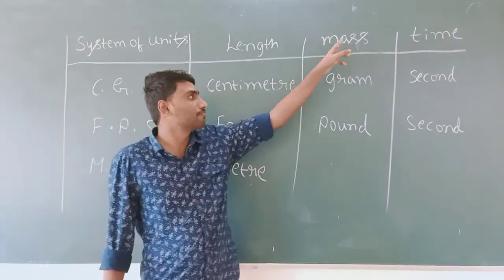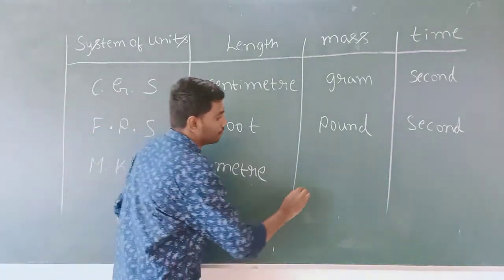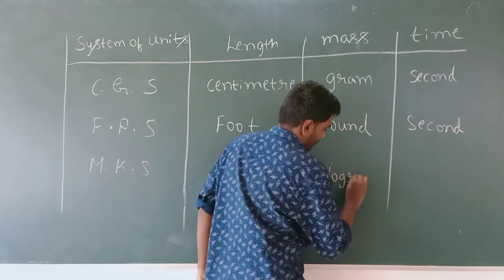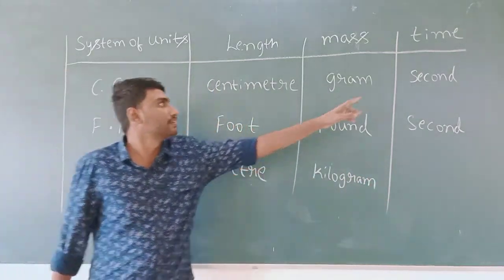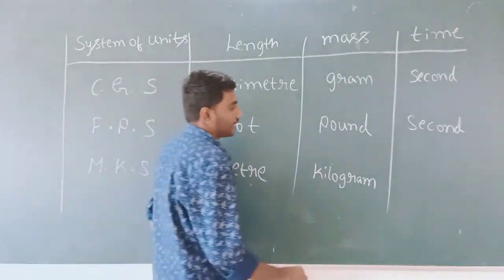A unit of mass in MKS is kilogram. And a unit of time in MKS is second.